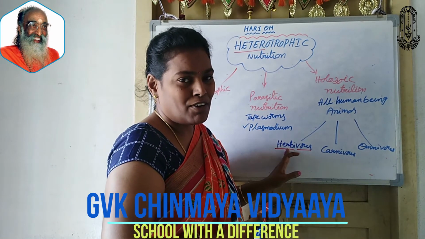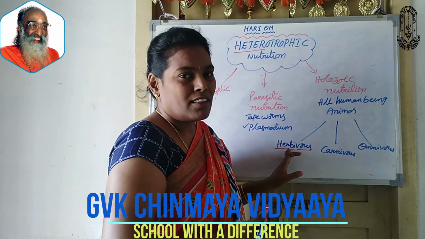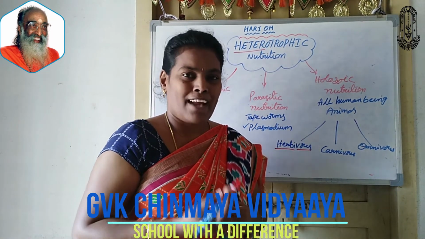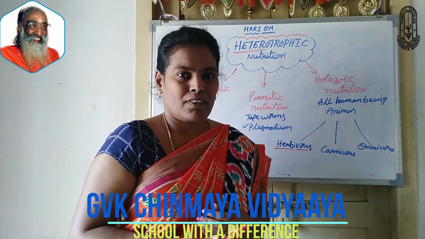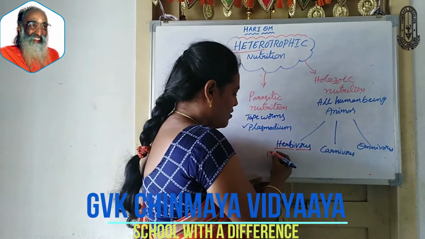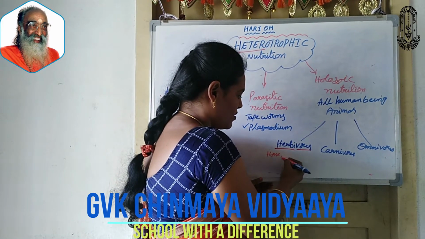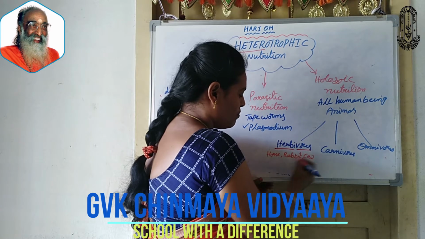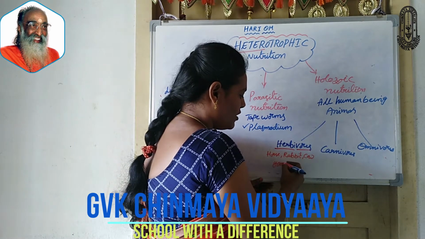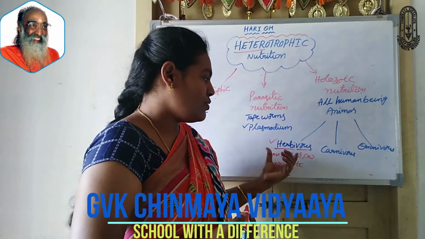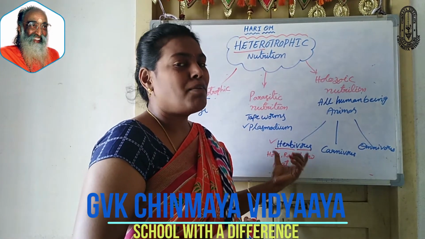What is meant by herbivore? The animals which eat plants or plant products. Those are all called herbivores. For example, horse, rabbit, cow, buffalo, goat, deer, all these come under the herbivores category. They eat only plant products or plant leaves.